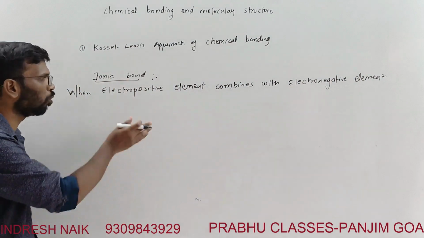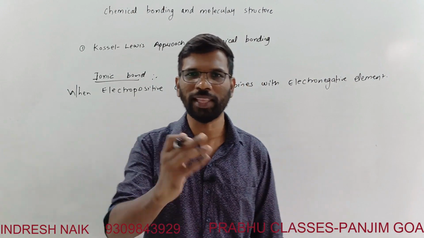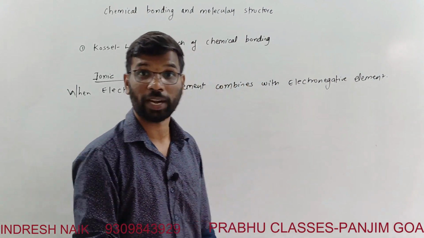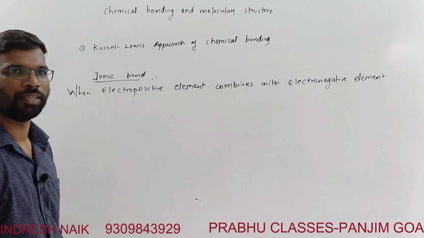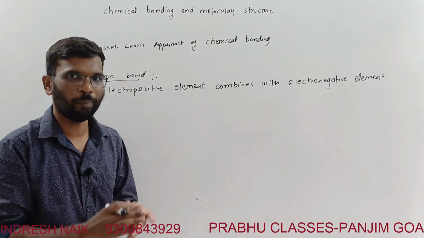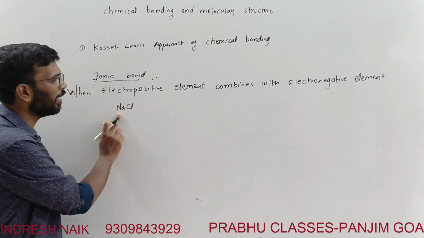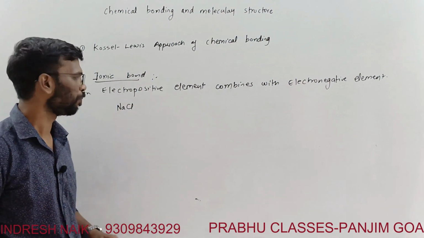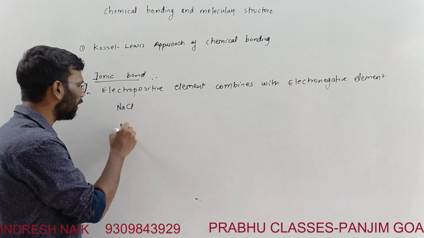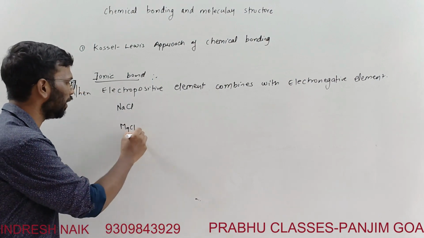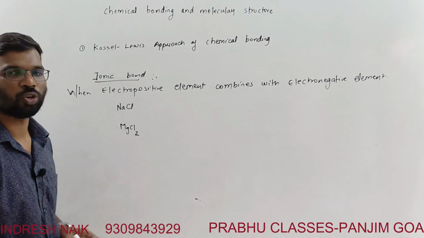For example, group 1 and group 2 are the most electropositive elements. When they combine with a halide, which are the most electronegative elements of the periodic table, the compounds formed will be salts, with ionic bonds. If I consider Na and Cl, Na is group 1 and Cl is group 17, so this forms an ionic compound. In MgCl2, magnesium is group 2, highly electropositive, and chlorine is highly electronegative, so it forms a salt.